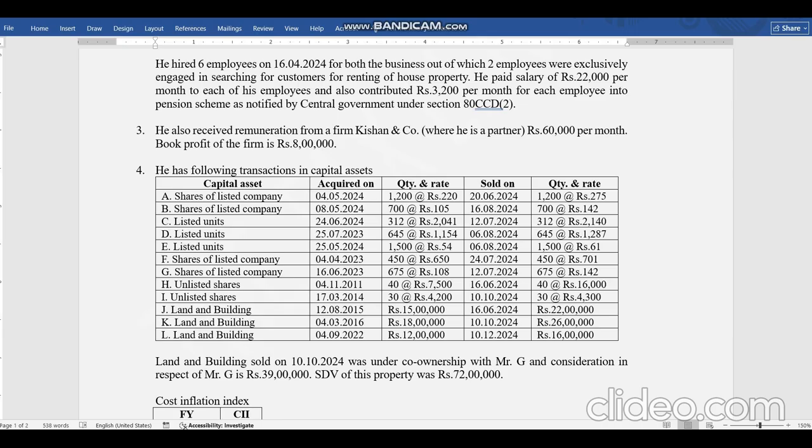Why is this point covered over here in individuals? Because whatever is allowed in the hands of the firm, it will be taxable in the hands of the partner. We will see how it has to be calculated while doing the solution. He has some following capital gain transactions. I have taken total 12 examples of capital gains because capital gain is the major thing that has been amended by this budget. This one by one we will go through when we see the solution.